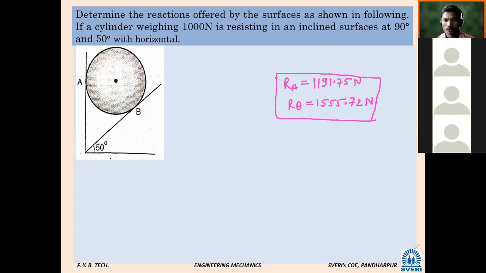Rahul 52, 56. Have you got it, roll number 70? Same answers?